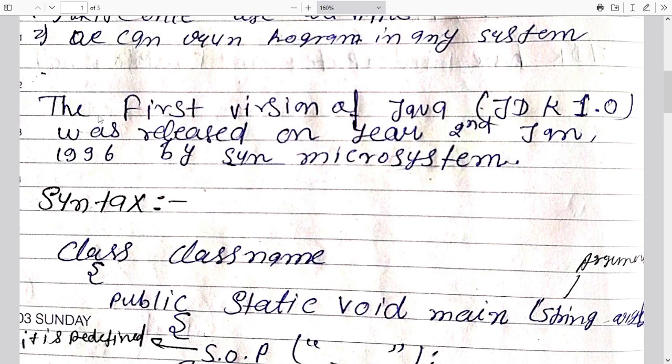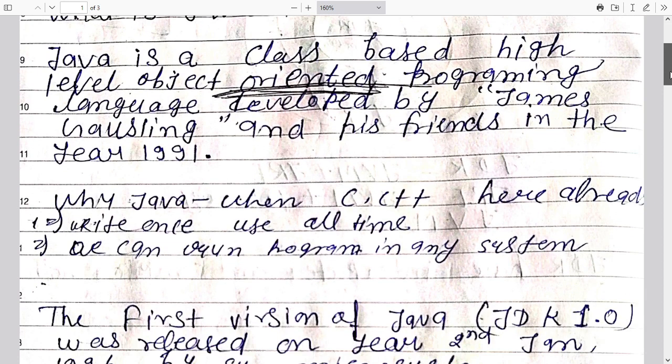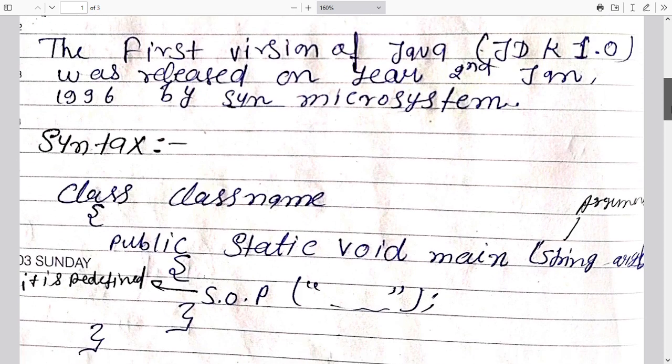So this line says that the first version of the JDK, JDK 1.0, was released on 2nd January 1996. After five years of development, JDK 1.0 came to the market. It was developed by James Gosling with the help of his friends in 1991, but came to the market in 1996.